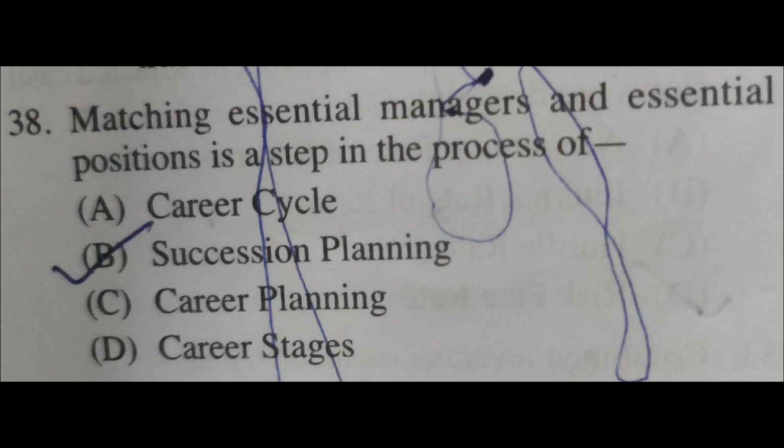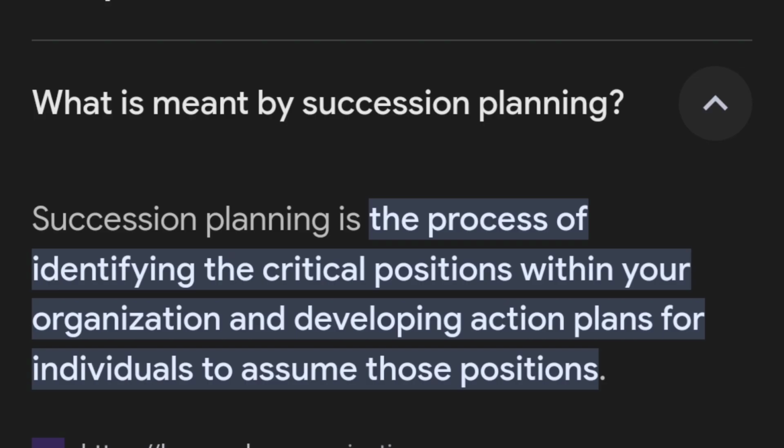So the next question is, matching essential managers and essential positions is a step in the process of option A, career cycle, option B, succession planning, option C, career planning, option D, career stages. So the right answer is succession planning. Because succession planning is the process of identifying the critical positions within your organization and developing action plans for individuals to assume those positions.